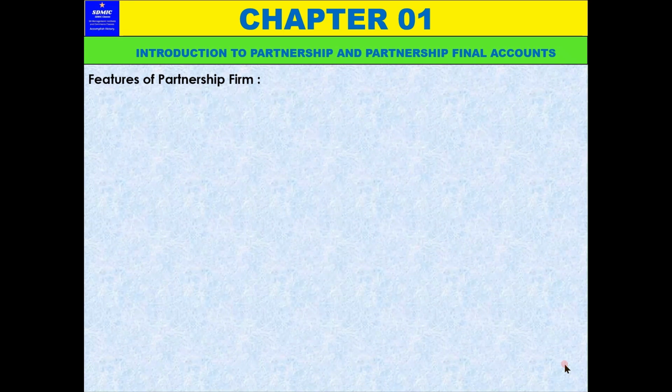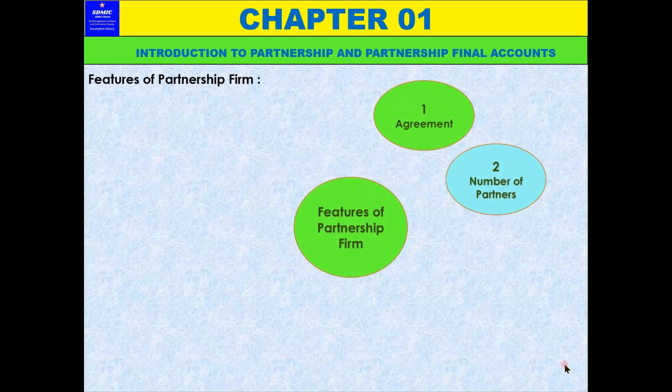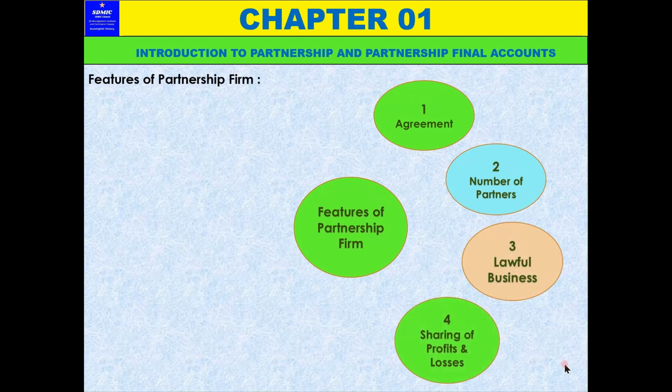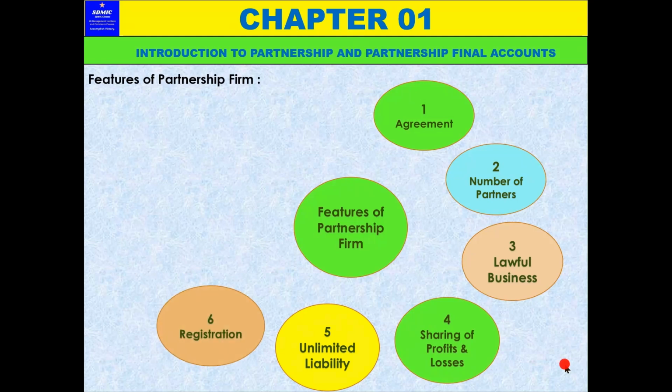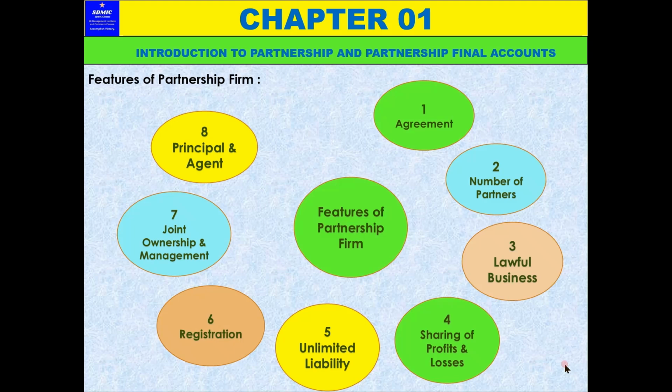Then I also explained the features of partnership: agreement, number of partners, lawful business, sharing of profit and loss, unlimited liability, registration, joint ownership and management, principal and agent, then dissolution. These 9 points I already explained, and you must understand this very well.